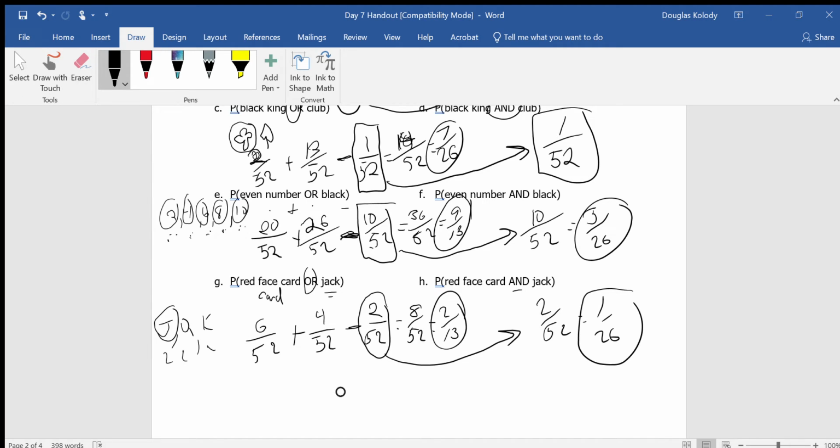And that's it for that question right there. So now let's go back up to the top of the worksheet. Let's take what we've done in all of these left column problems, and let's formalize it. What have we been doing? We've been taking all of one group plus all of the other group and subtracting away anything that they have in common.